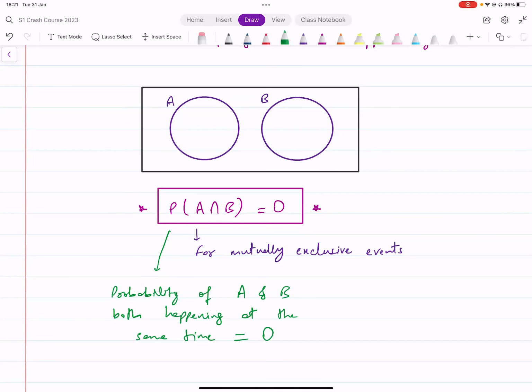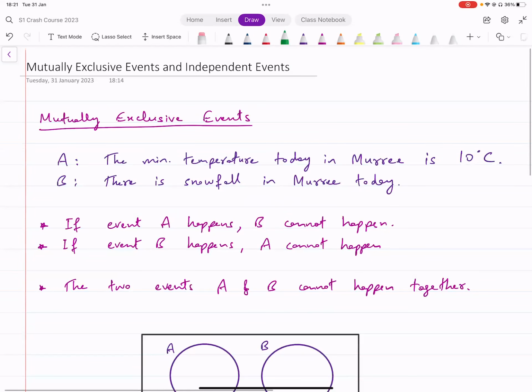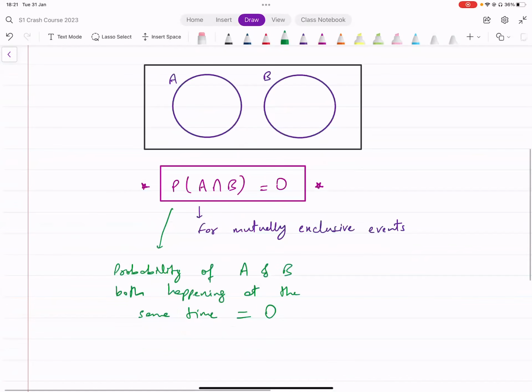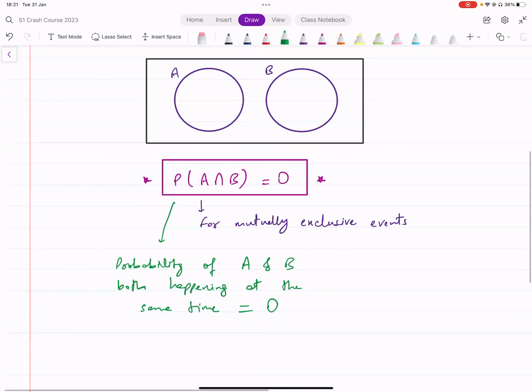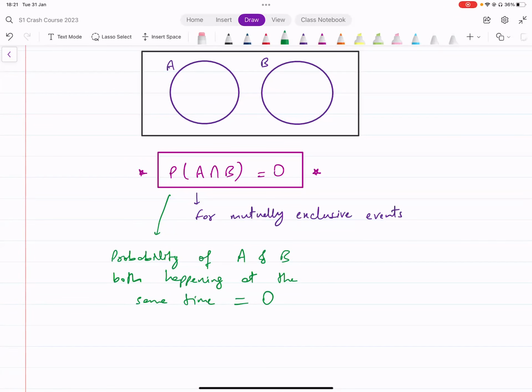All right. So this is what we've got for mutually exclusive events. If one event happens, the other cannot happen. And that means in mathematical terms that the probability of A intersection B is equal to 0. Okay, so whenever you have to prove that two events are mutually exclusive, what you do is you find the probability of their intersection. That means probability of both of those events happening at the same time. You find that if that turns out to be 0, that means that those two events are mutually exclusive. All right.